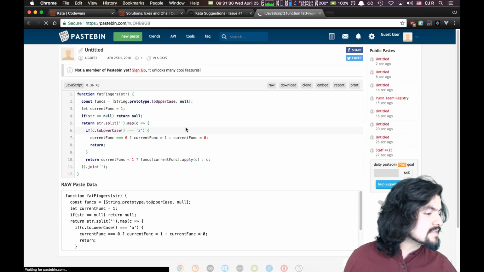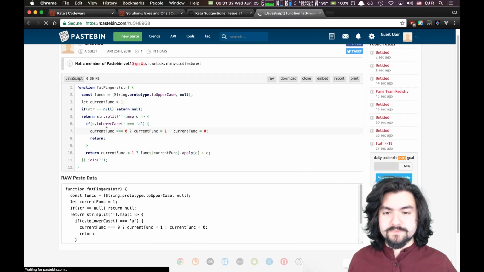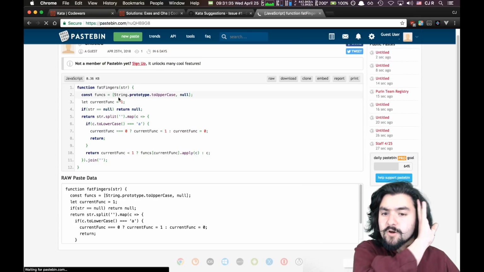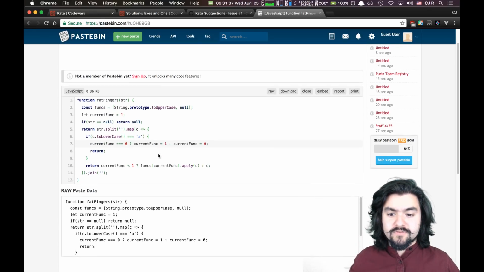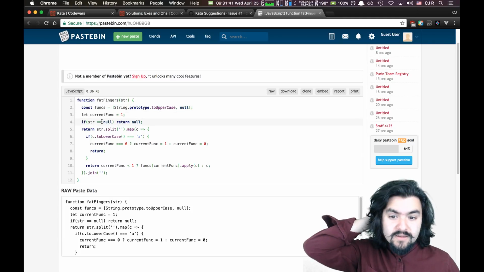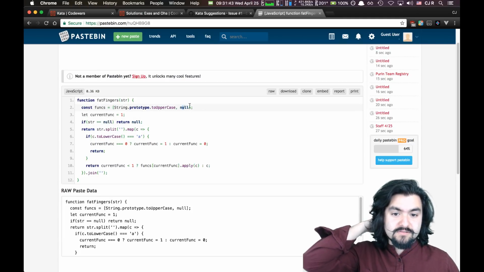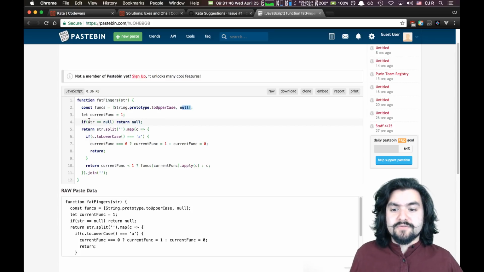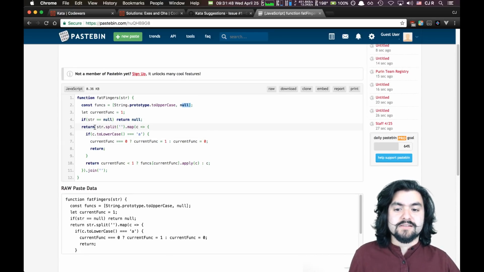All right. So this is pjo336's solution. We've got our functions, which is to uppercase and nothing. And the current function is do nothing. So if the string is null, return null. Otherwise, split the string on the empty string, so it gives us an array. We're going to map over each character.